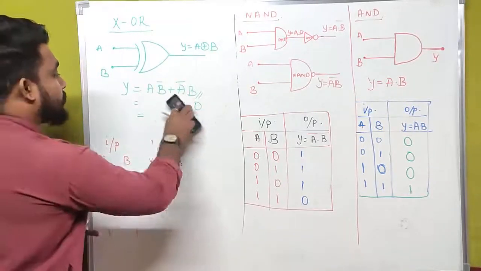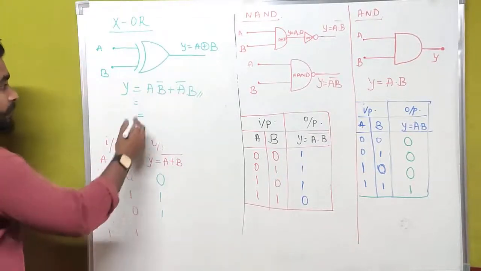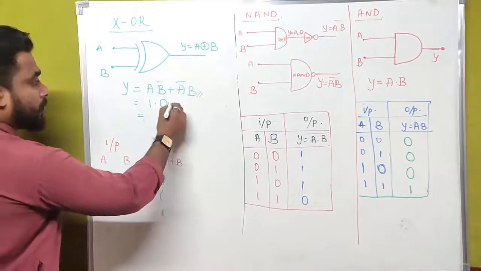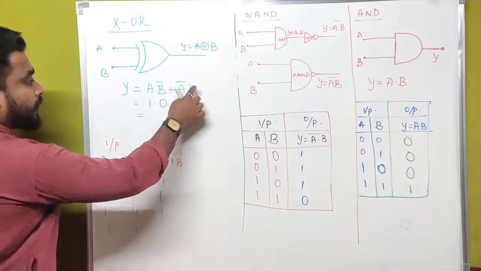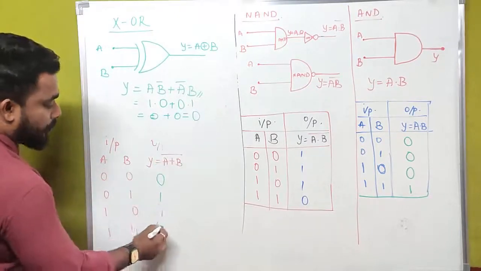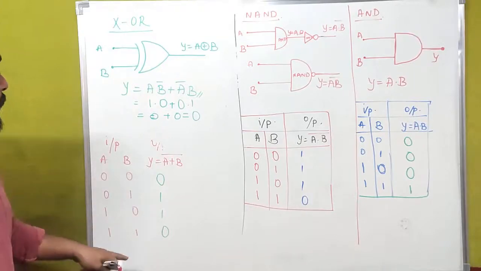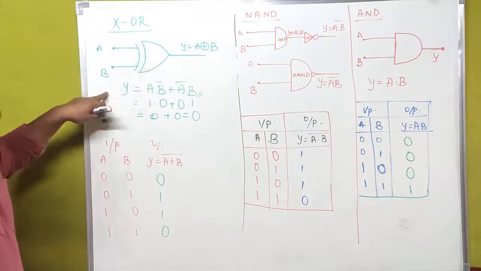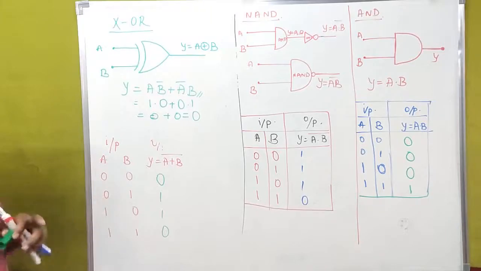But in the last case we have both the inputs in high condition. This is 1 into 1 bar, which is equal to 0. This is 0 into 1. That is nothing but 1 bar is 0 and B is equal to 1. This is 0 plus 0 is equal to 0. Then the output will be 0, 1, 1, 0. This is the condition for XOR gate. This is the symbolic representation, the Boolean expression, and the truth table for XOR gate.